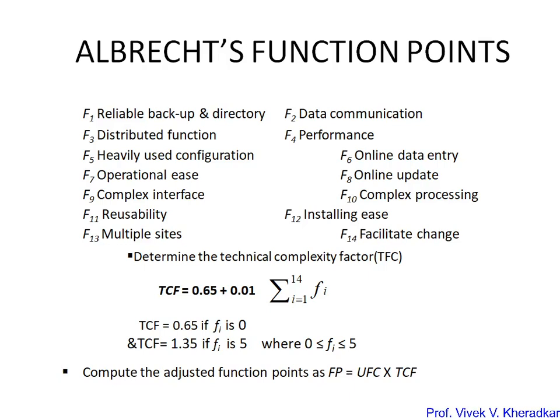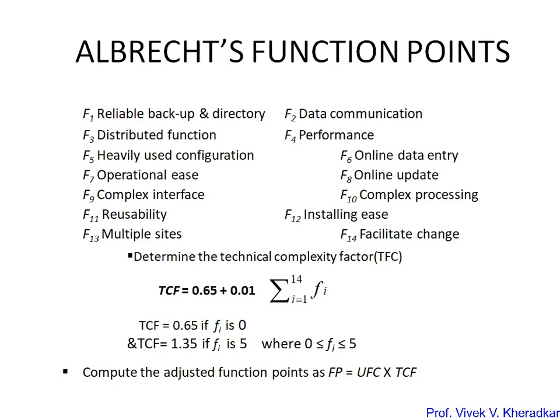Okay, so these are the integer ratings from the ordinal scale, with values from 0 to 5, and 3 is for average. Based on that, once you know this factor, you have to weight it. So what is the formula for calculating TCF? TCF is equal to 0.65 plus 0.01 times the summation from i = 1 to 14 of Fi. That Fi indicates the factors, which are the 14. That's why the summation is i = 1 to 14, and the factor values depend upon their relevance.